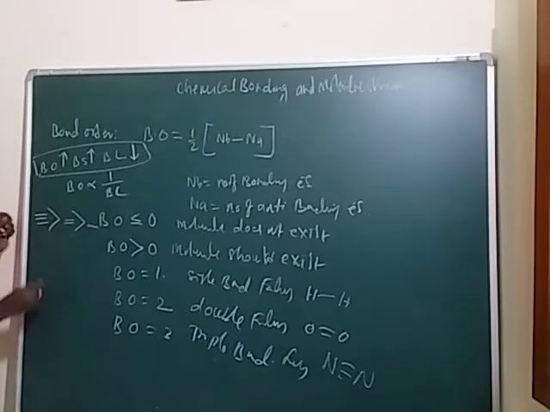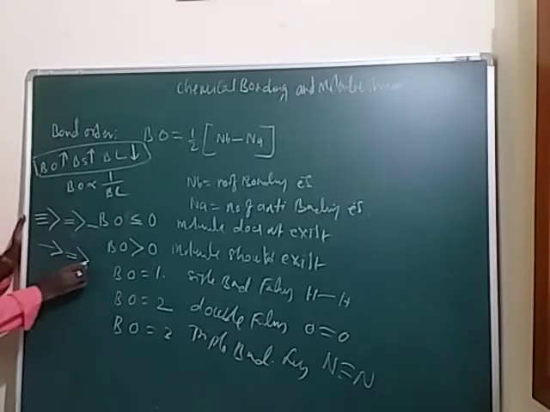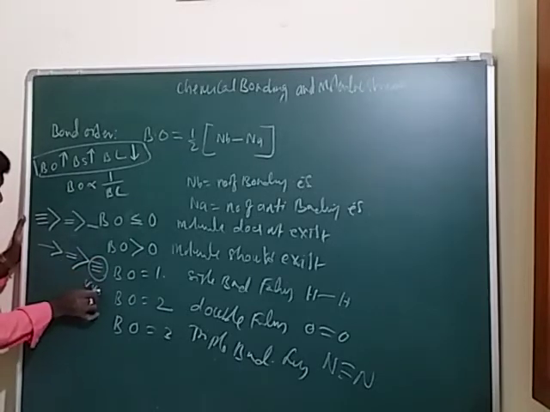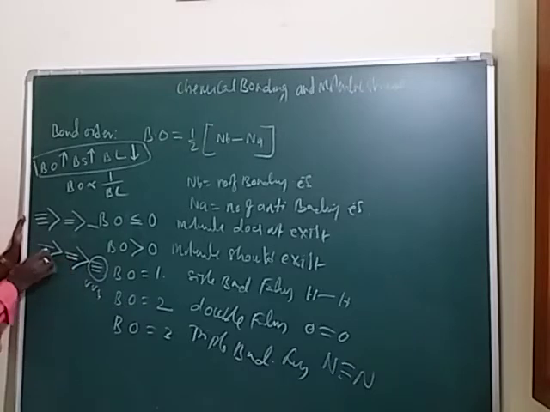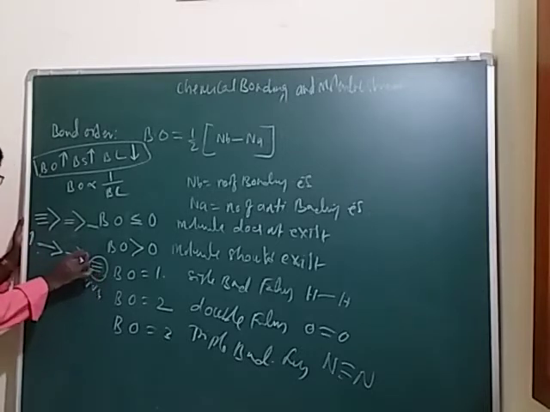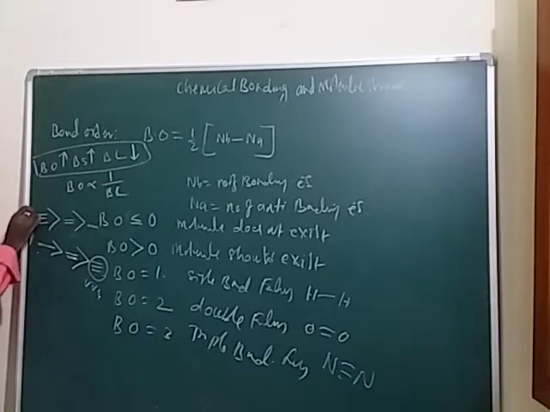Bond length order: the single bond has greater bond length than the double bond, which has greater bond length than the triple bond. Okay students, these are the very short bonds, the medium one, and this one has the greatest bond length. Here bond length is very high, and in this case bond length is very low. The strength of bonds: the triple bond has greater strength than the double bond, which has greater strength than the single bond.